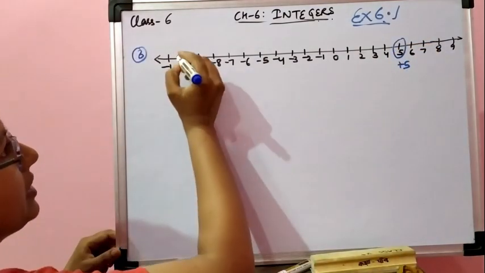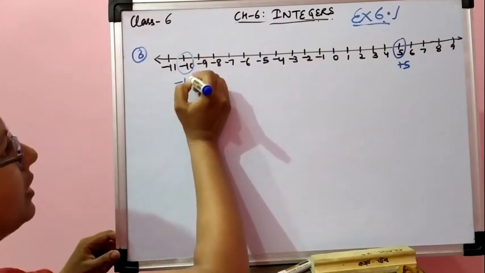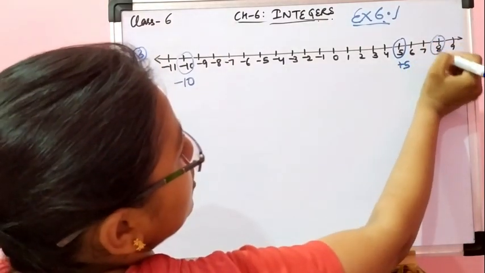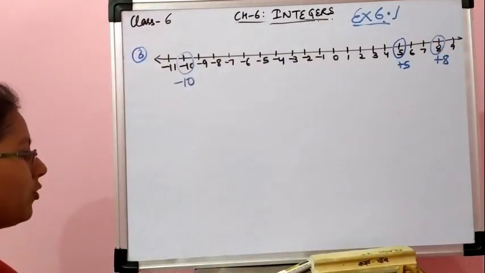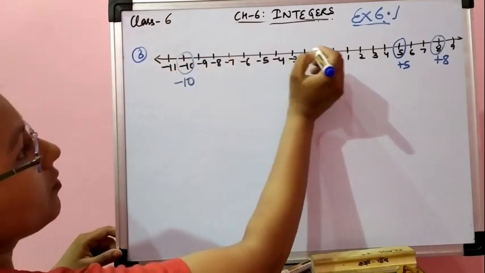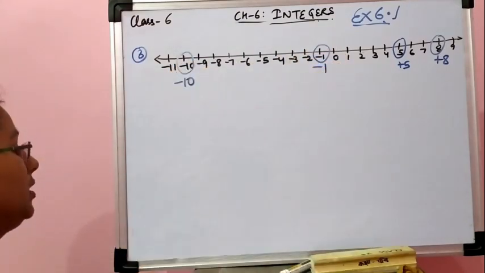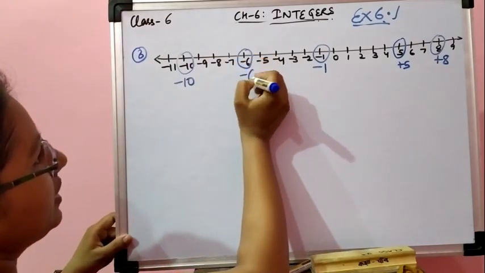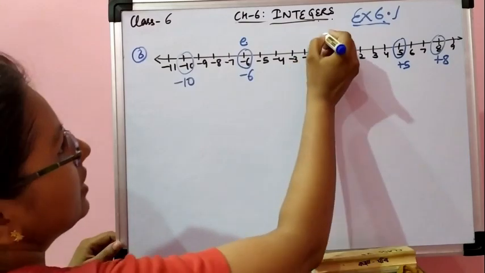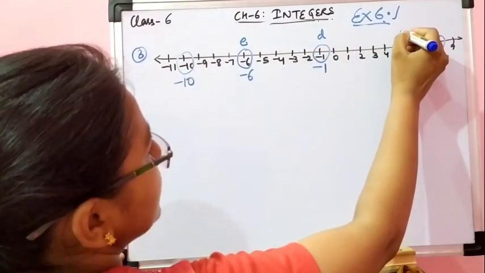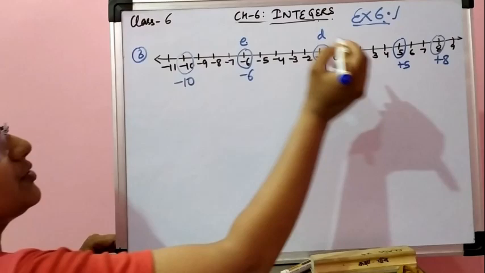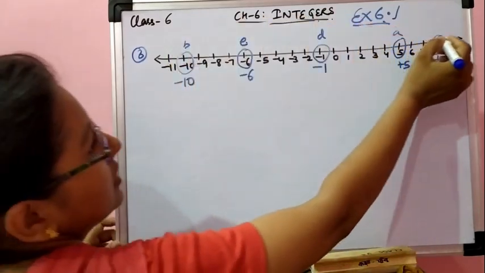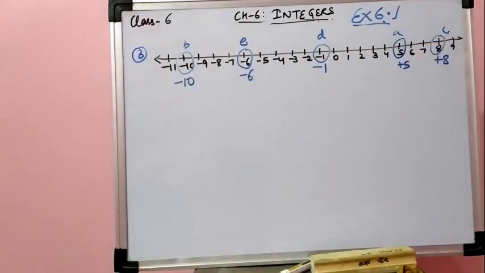Second we have to represent minus 10. So this is minus 10. Third is plus 8. This is plus 8. Fourth is minus 1. So here I am having minus 1. And fifth is minus 6. ये क्या है? minus 6. इस पे लिख दीजिए ये हो गया E. This is D part. Plus 5 is A part. And then B part and C part. Okay, so in this way you can show this question.